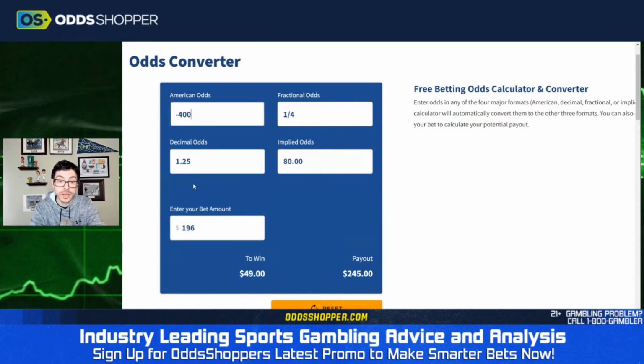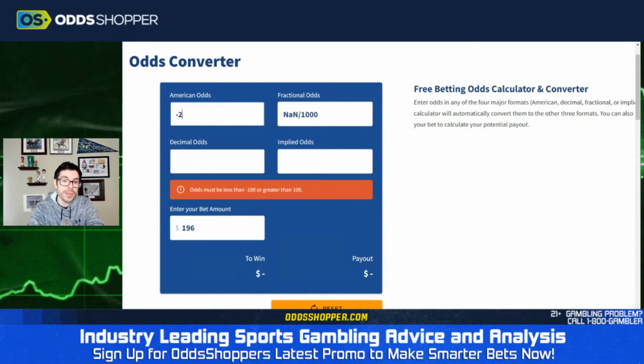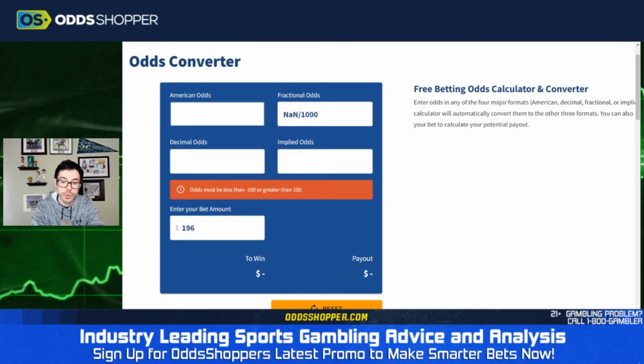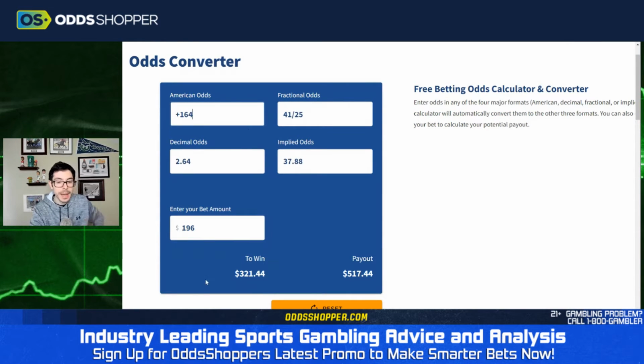And then you can go the other way as well. We'll bring it down and you'll see the implied odds go lower and lower. 66%, 60%. If we did minus 100, it'd be 50. Of course, it's even. It's a coin flip. If you think the team wins 51% of the time, that is what you do. And then on the other side, of course, if you go plus, let's go back to the lobby real quick, plus 164. Well, we know, okay, Cincinnati might not be likely to win the game, but that's okay. We don't need them to win the game more than 50% of the time. 38% of the time is going to get it done.